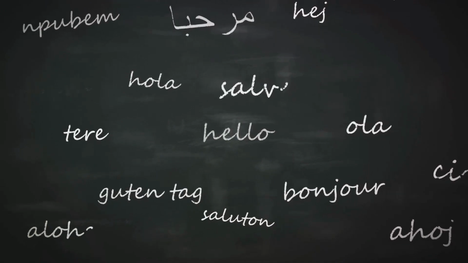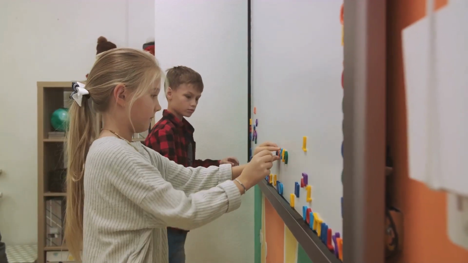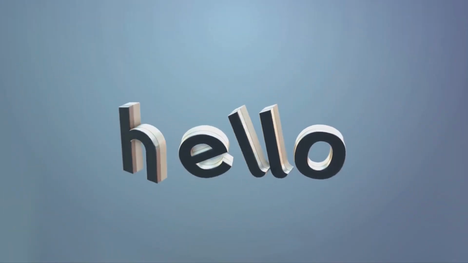But how did this evolution occur? One possibility is through imitation and social learning. Early humans, much like us, were social creatures. They learned from each other, imitated sounds, and gradually a shared system of sounds, a language, began to take form. Just like a child learning to speak today, the process was probably slow and filled with lots of trial and error. But with each successful communication, the language grew richer and more nuanced.